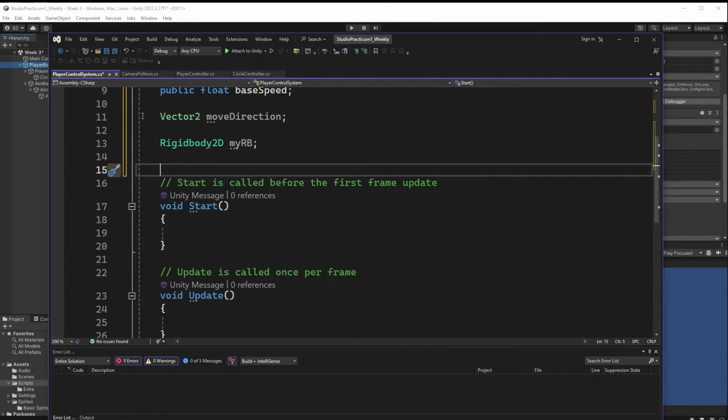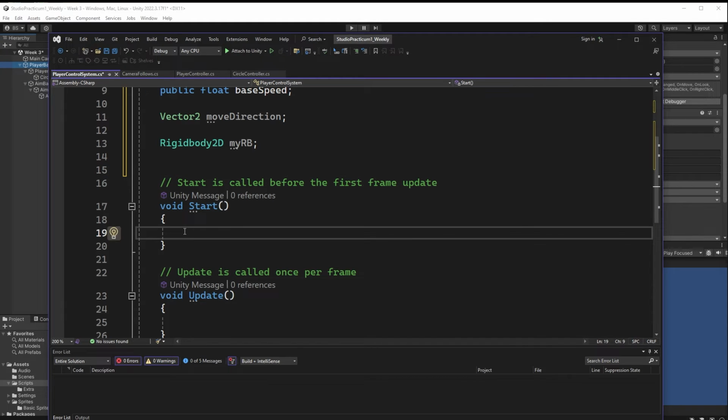All right, and we have to find this right away. This object is going to be applied to the player base. So let's just use our myRB is equal to get component rigid body 2D. Perfect, autofill right there. So it's going to be utilizing that rigid body. It's going to be finding the rigid body on the same hierarchical level as this script is located.